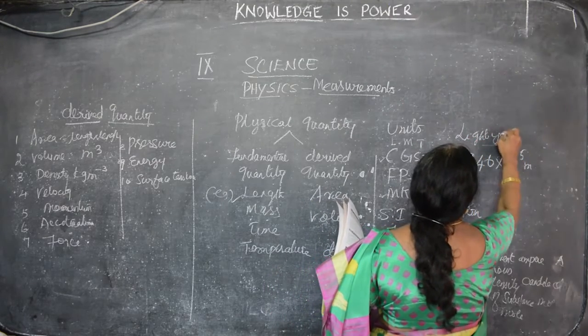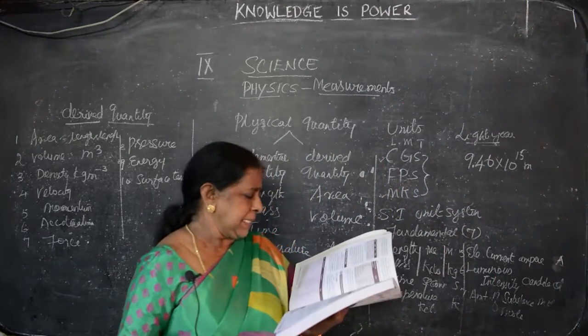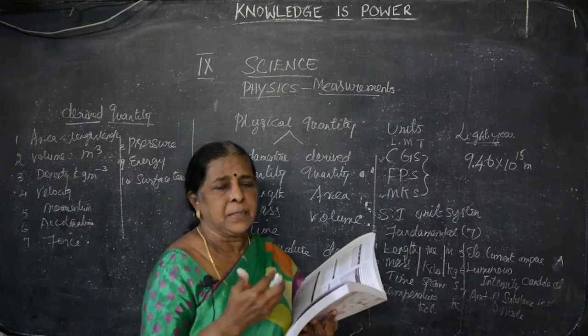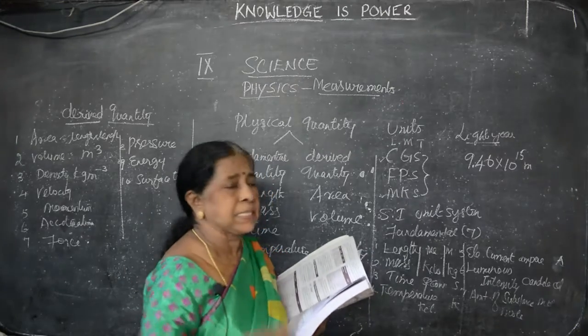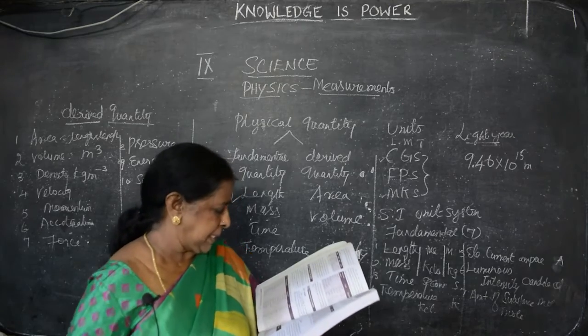That is the distance travelled by light in 1 year. Okay. Then parsec. It is the distance used to measure astronomical objects, that is heavenly bodies, all the planets we are seeing now, to find out the distance from one heavenly body to another heavenly body is known as parsec. Okay.